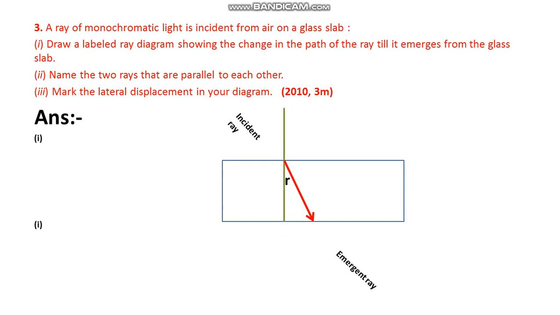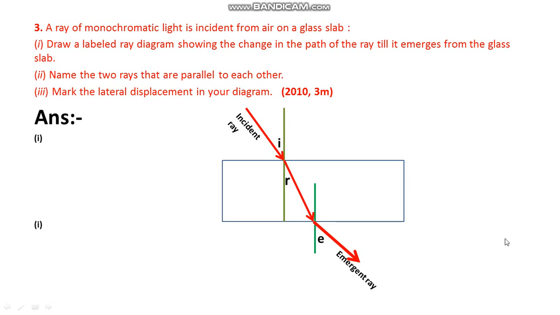For this it is necessary to draw the normal. A ray of light travels from air to glass slab. So what happens? It bends towards the normal, right? So this is the angle of incidence. Next, one more normal on the second surface. Now this refracted ray acts as an incident ray on the second surface, and now it goes from glass to air. So what happens? It bends away from the normal. So this is the emergent ray. The angle it makes with the normal is E, that is the angle of emergence.